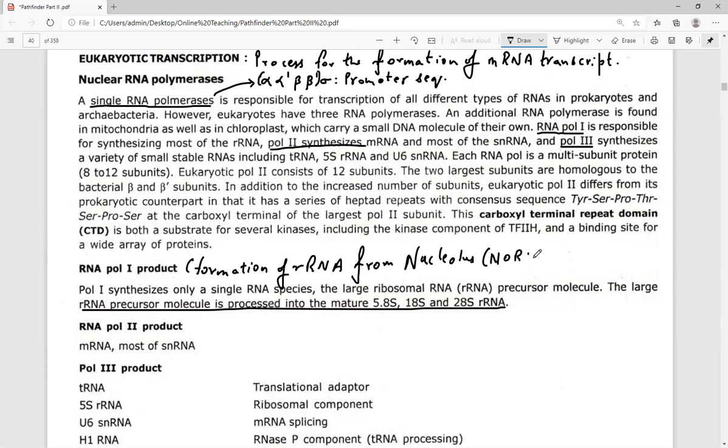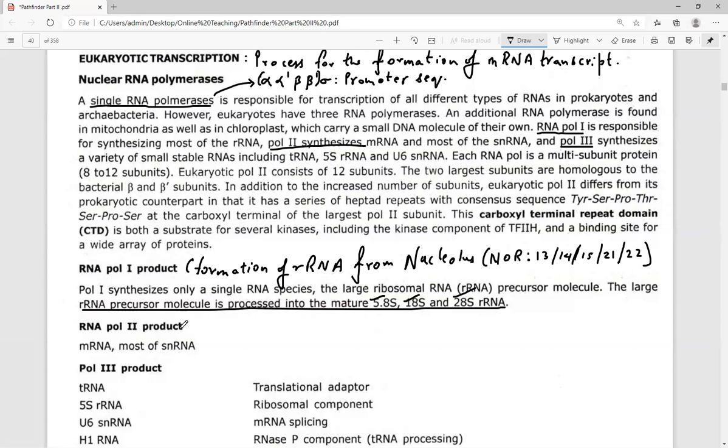The NOR region is present on chromosomes 13, 14, 15, 21, and 22.